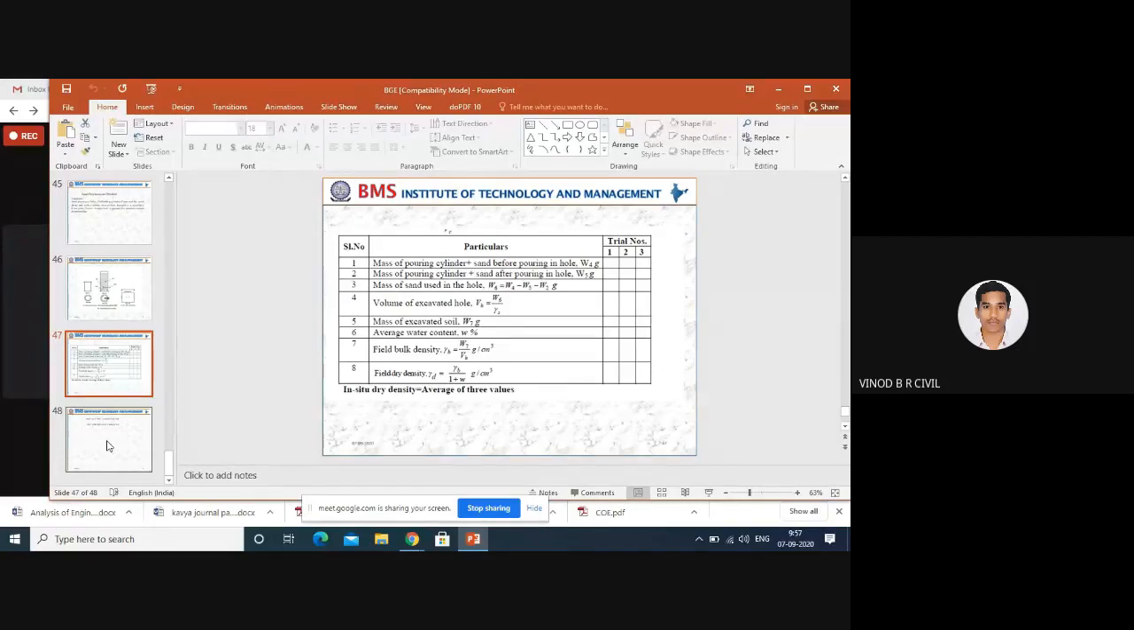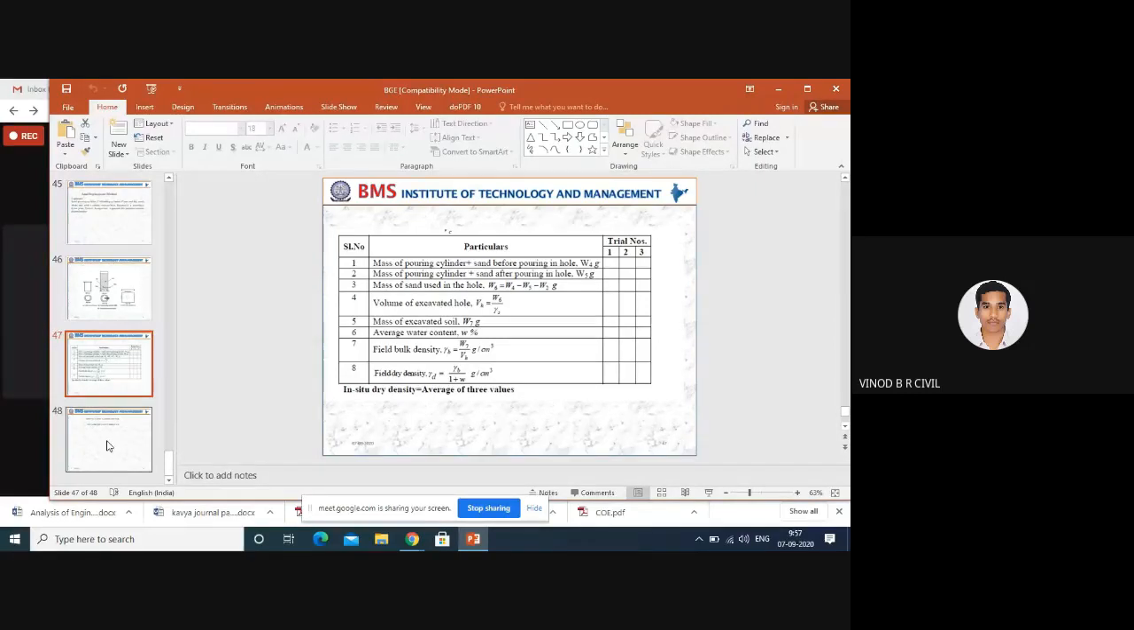With the help of the sand pouring cylinder, open the shutter and allow the sand to fill the excavated portion. After the sand fills the excavated portion, close the shutter and take down the weight. There is the sand pouring cylinder weight. Now, for example, before pouring, that is 5 kg. After pouring, for example, that is 4.5 kg. Means 500 grams of sand is filled in the excavated hole.